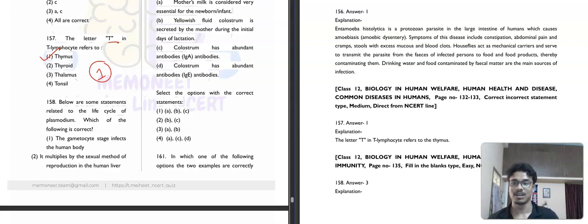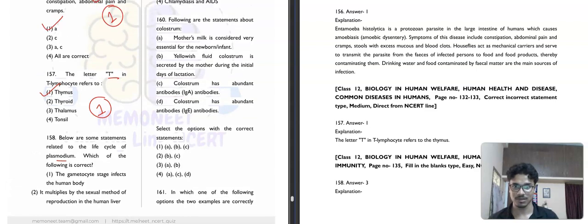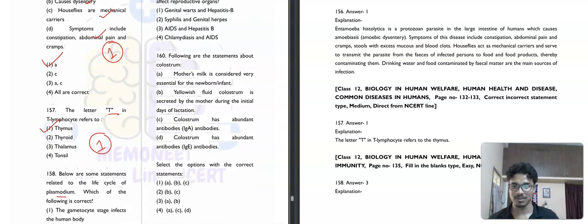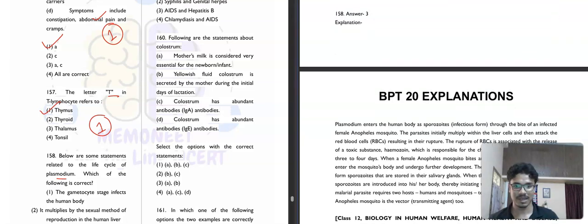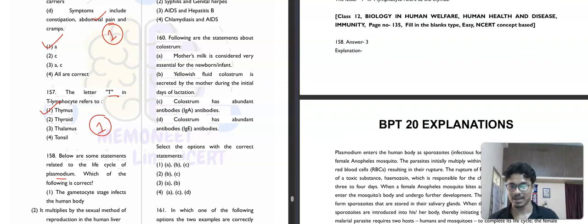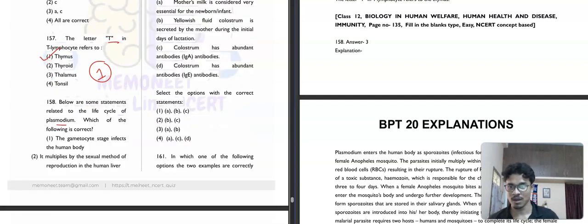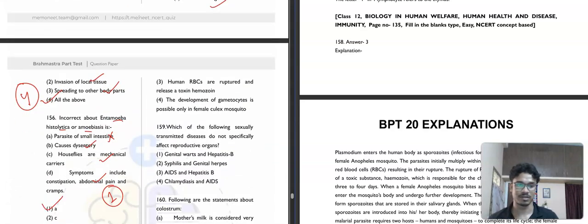Question number 158. Below are some statements related to the life cycle of Plasmodium. You know that, malaria. So which of the following is correct? The gametocyte stage infects the human body. Okay, once again. It's saying which of the following is correct. Question number 158, right? The gametocyte stage infects the human body, which is not correct. And it multiplies by sexual method of reproduction in human liver. This is also not correct. You can read the explanation here as well.